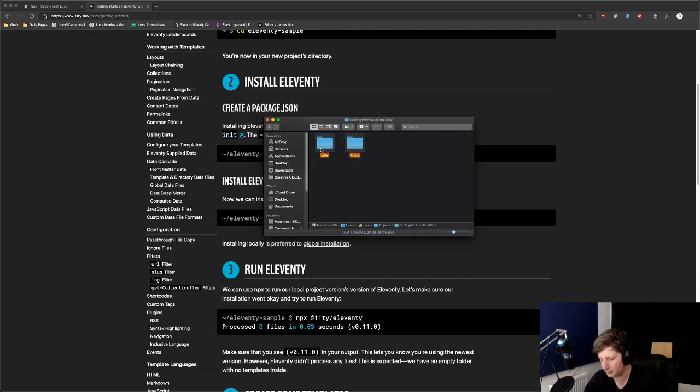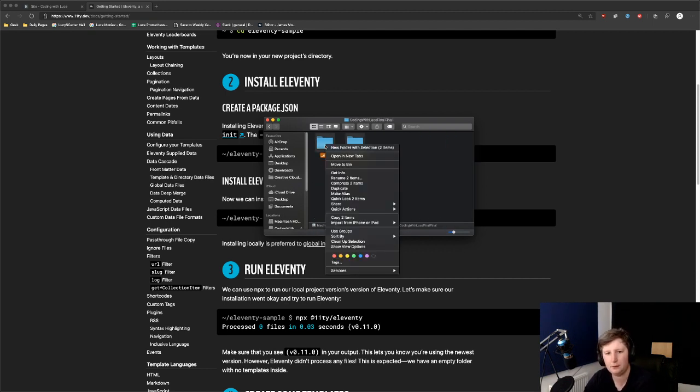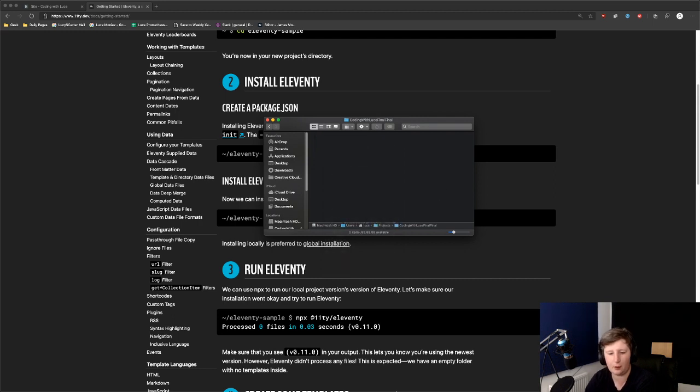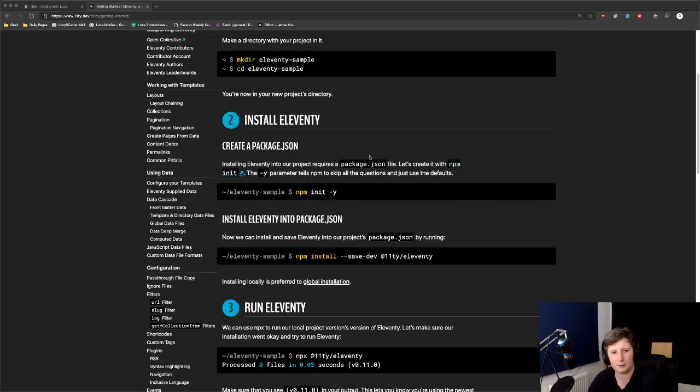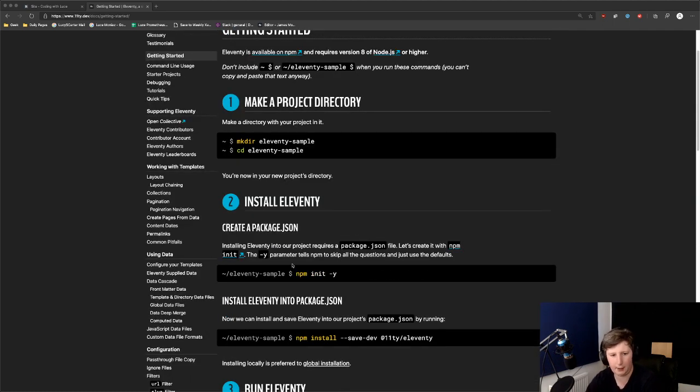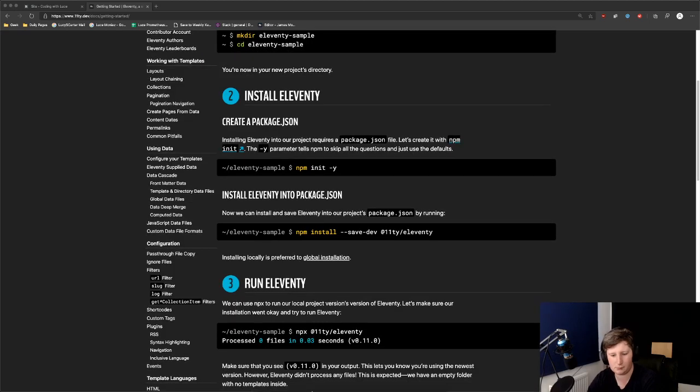What we're going to do is delete all of this, because we're going to do it properly. Now we know the basics of how it works, we can actually do it properly. So we're going to start by installing the whole thing as an actual web project.